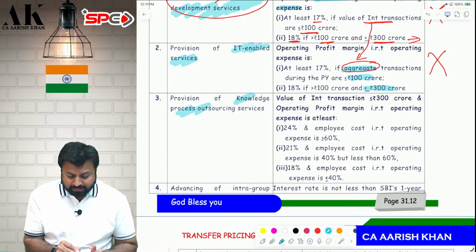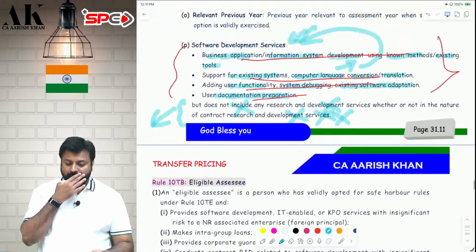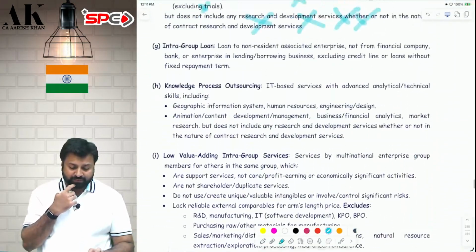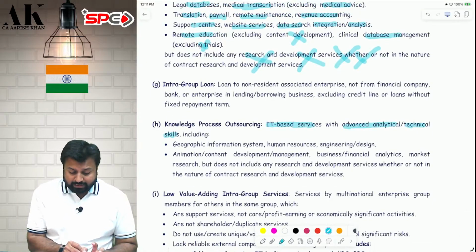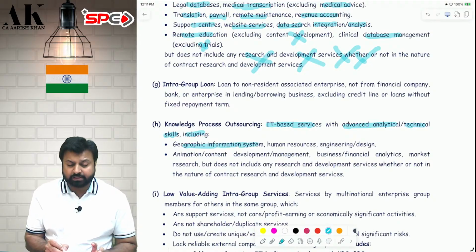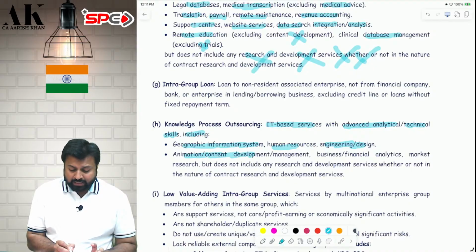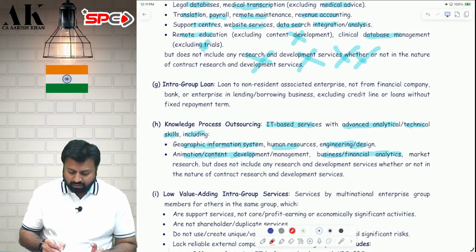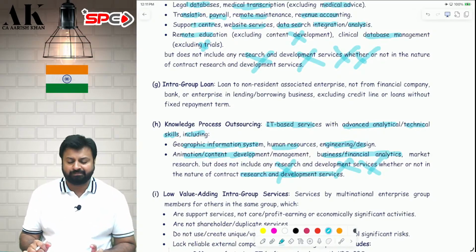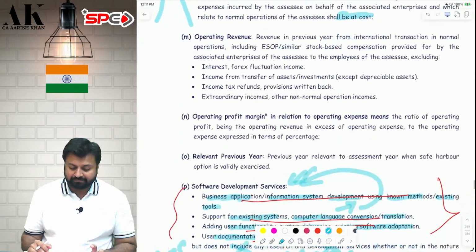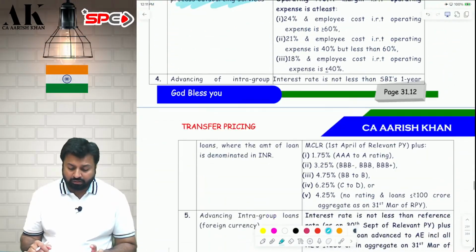Provision of knowledge process outsourcing services. Sir, what is knowledge process outsourcing services? Let's see the nature of business first. It is IT-based services with advanced analytical or technical skills, including geographic information system, human resources, engineering or design, animation, content development management, business or financial analytics, market research. Again, it does not include any research and development, whether or not in the nature of contract research and development services. I hope it is clear to all of you. Is it clear?